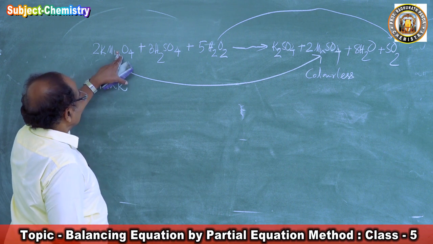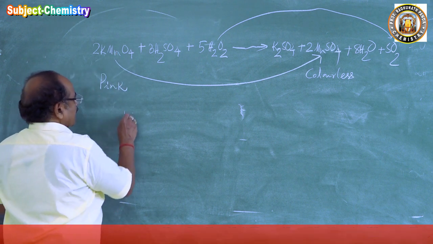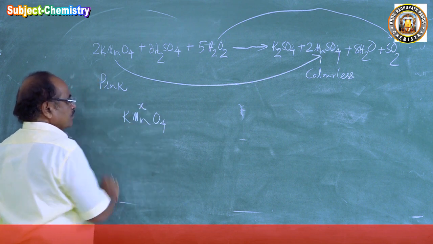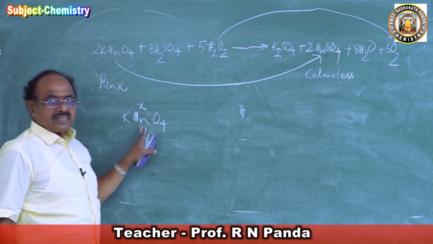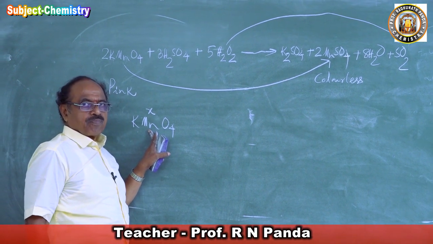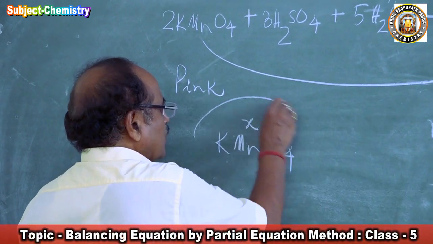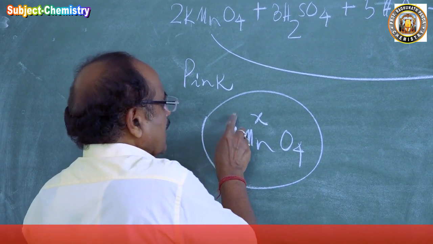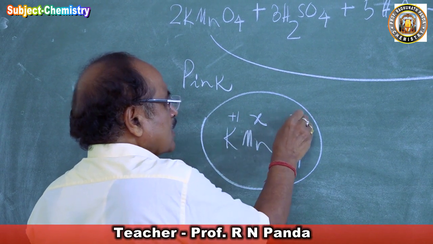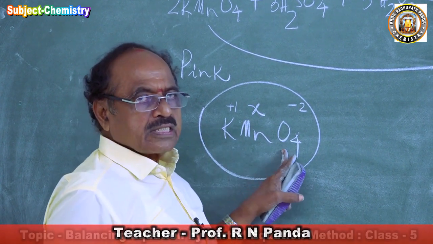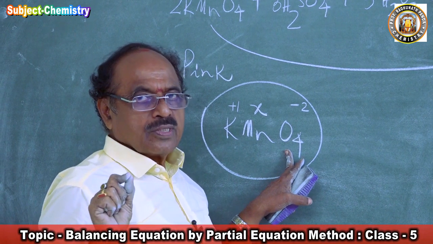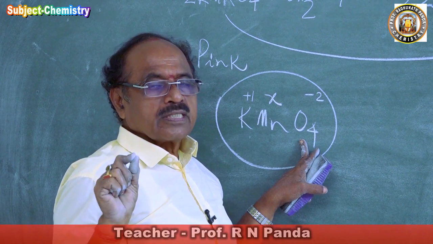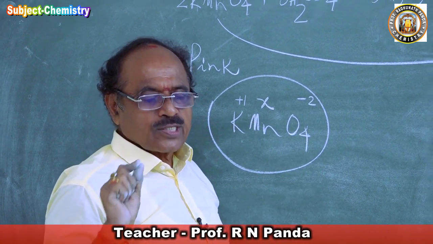Then what is the valency state of manganese here? In KMnO4, let us take the valency state of manganese as X. The total valency of potassium permanganate is 0. Potassium is +1. Oxygen is -2. Oxygen as oxide is always -2. We have done this in valency while reading the valency radicals, where I told you oxygen has a charge of -2 as oxide.